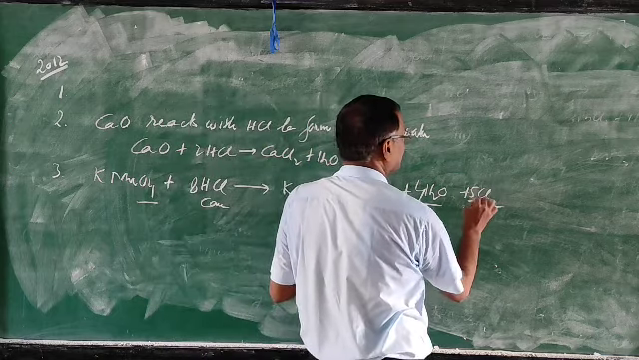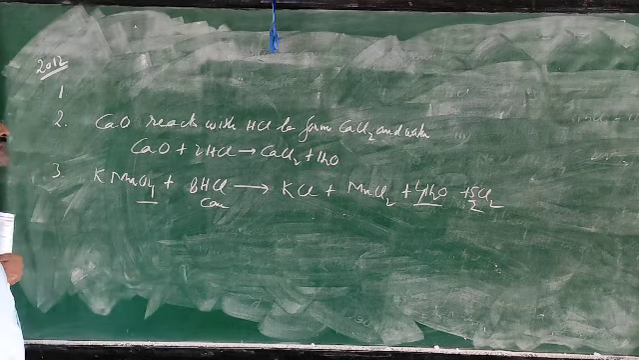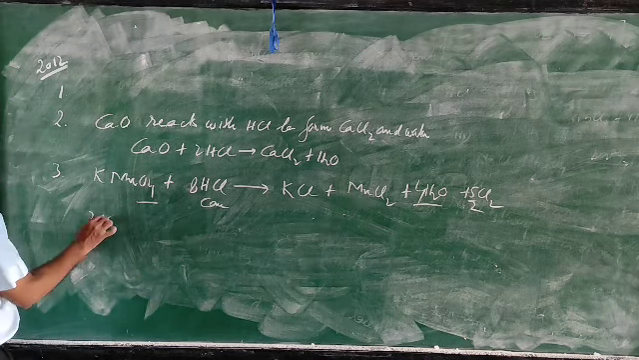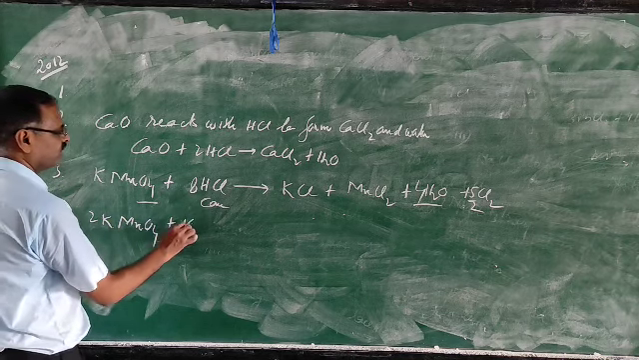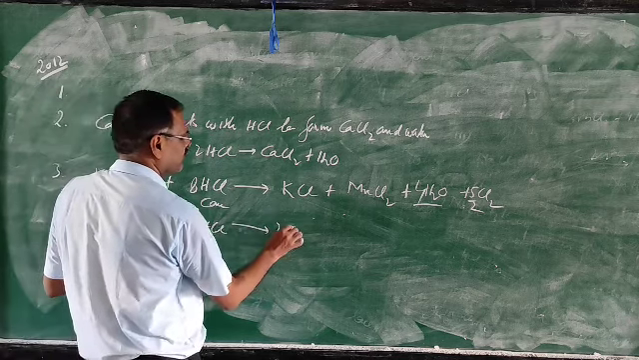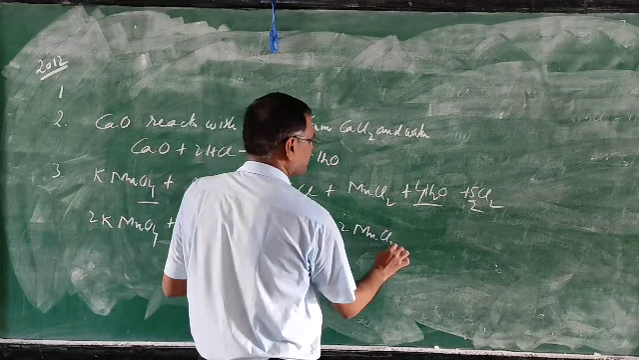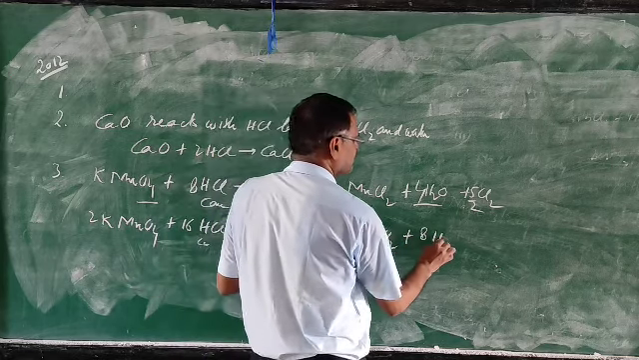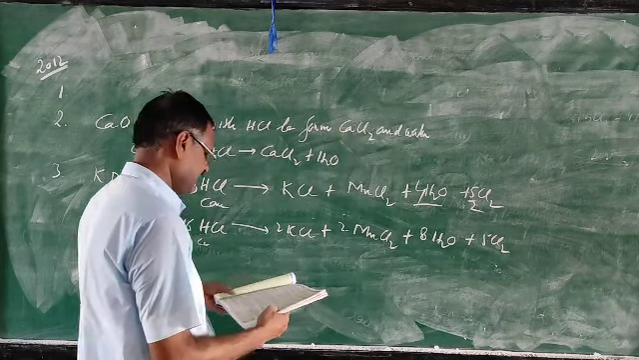We can write here 5 by 2. Now all the atoms are balanced, but that is written in fraction, so we have to convert it to whole numbers. So 2 multiplied by 2: 2 KMnO4, 16 HCl. This will give 2 KCl, 2 MnCl2, 8 H2O and 5 Cl2. So by this way you can write.